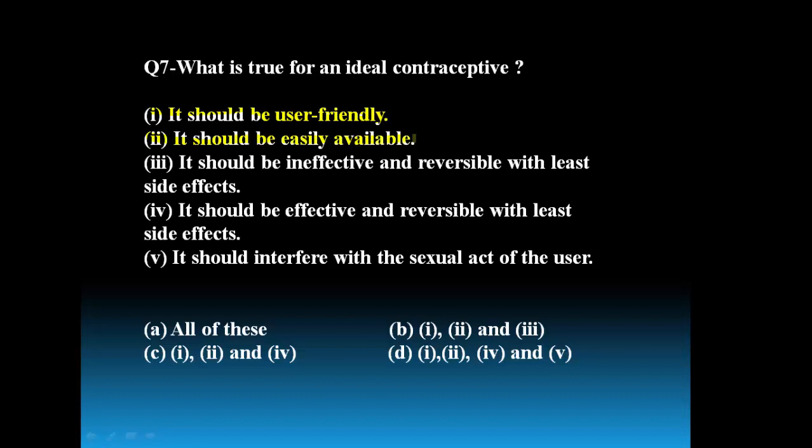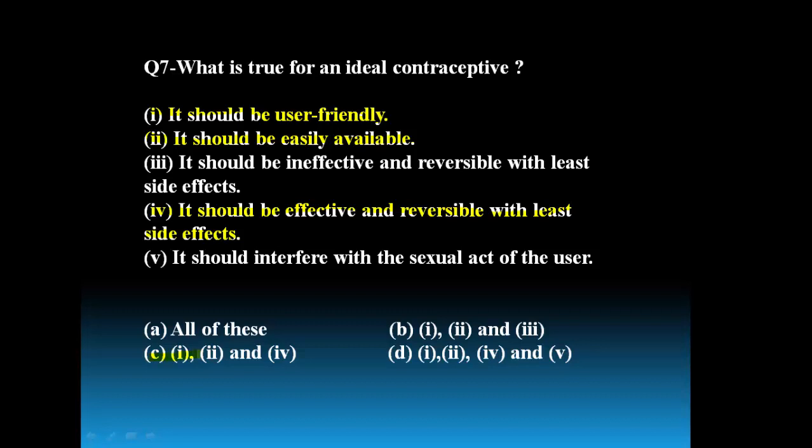Then one more, it should be effective and reversible with least side effects. The person using that contraceptive to avoid fertilization and pregnancy should not suffer any kind of side effects on the health of male or female. And the right option for this one is option C.